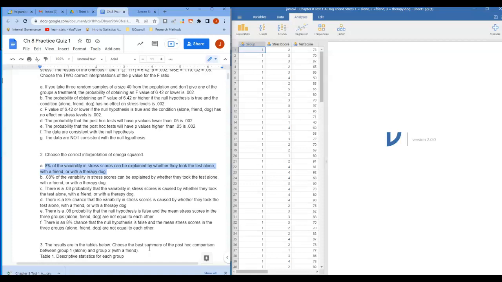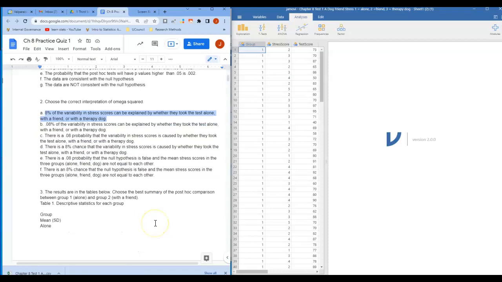Okay. So you get a percentage by moving the decimal over 2 places. Okay. B is not correct because it's looking at 0.08% of the variability, and 0.08 is the proportion. You should turn the 0.08 into a percentage by moving the decimal over 2 to get the 8%.